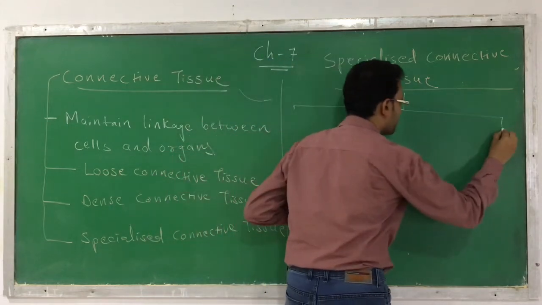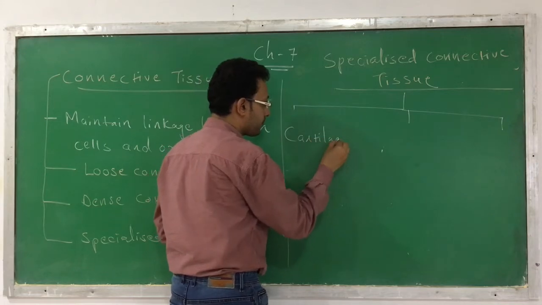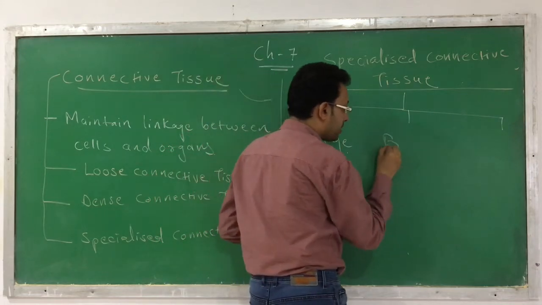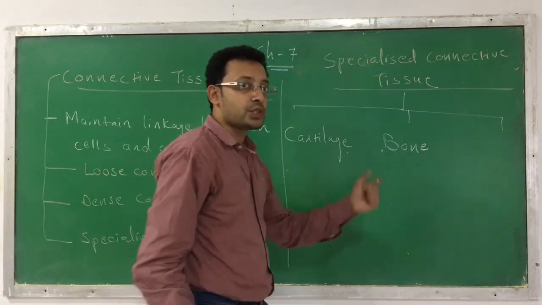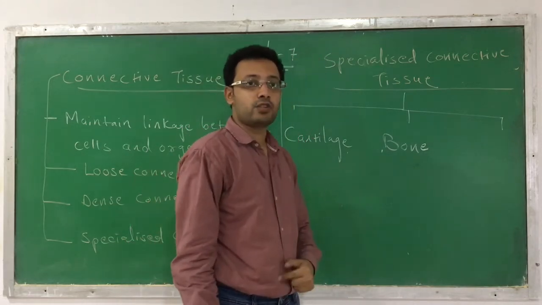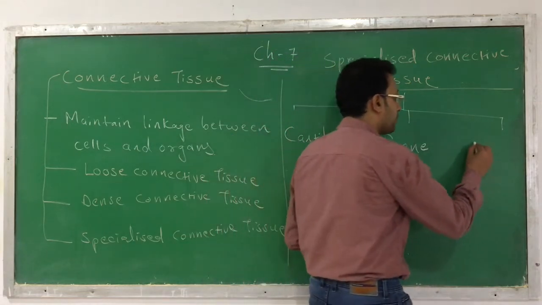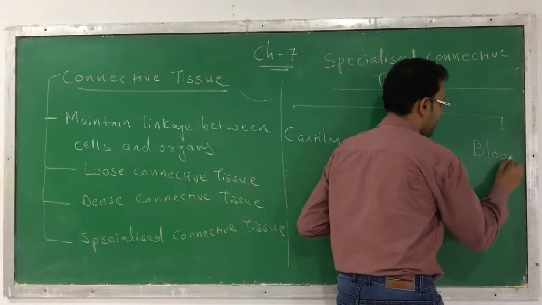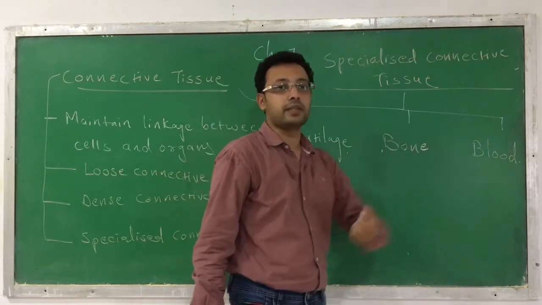The first one is called cartilage. The second one is bone. So remember, the bone is a tissue, not an organ. Many students are making a wrong interpretation. They think bone is an organ, but bone is not an organ, it's a tissue. And the third one is blood. So these are the specialized connective tissues: cartilage, bone and blood.